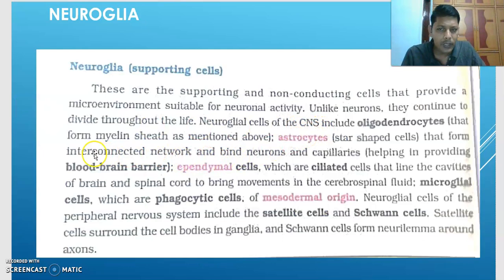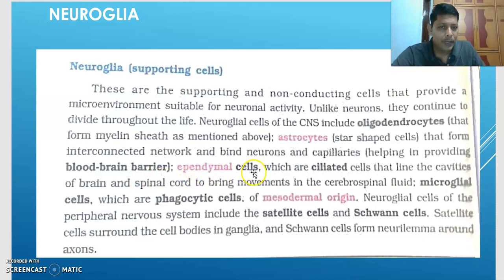Astrocyte. They form an interconnected network. There is a capillary, there is a neuron, and these two are connected by this astrocyte, and also they help in providing the BBB, blood-brain barrier.